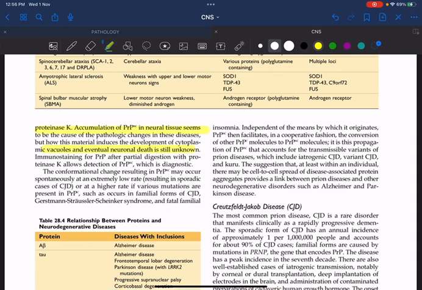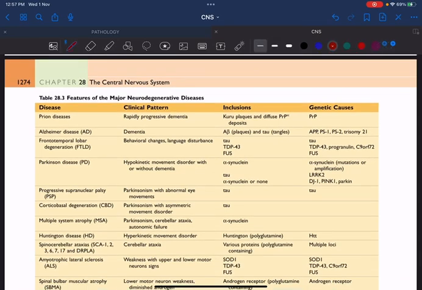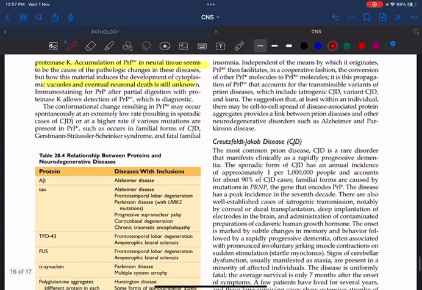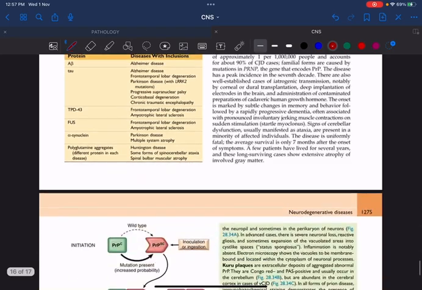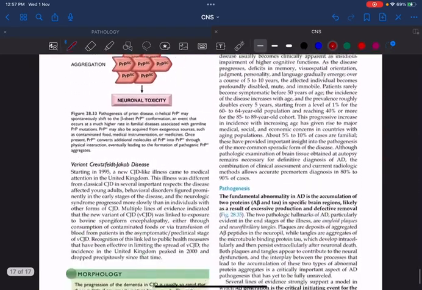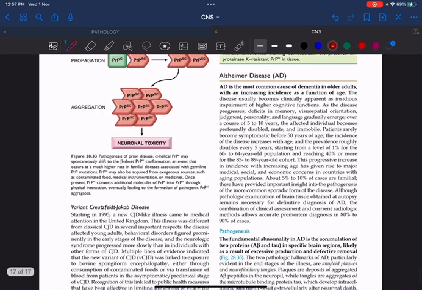all these clinical manifestations. So you can see here, these are the prion diseases. They characteristically present with rapidly progressive dementia, Kuru plaques and PrPSc protein deposits. The genetic cause is mutation of the PrP protein, that is the alpha helix will be converted into beta helix, and the patient will present with rapidly progressive dementia. Then again, coming to Creutzfeldt-Jakob disease, the pathogenesis is actually the same as prion disease, everything is the same.